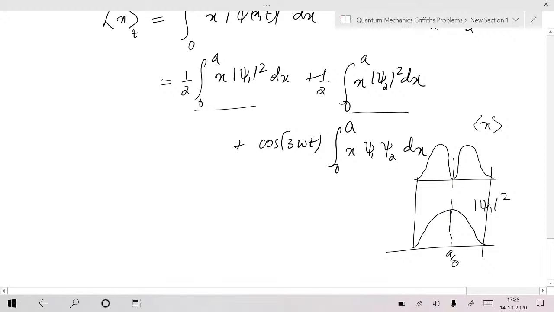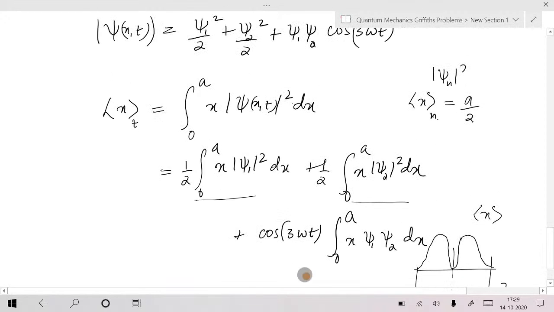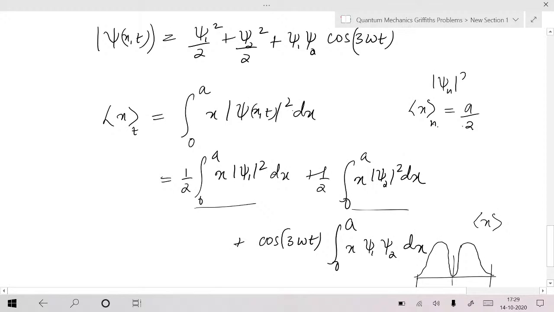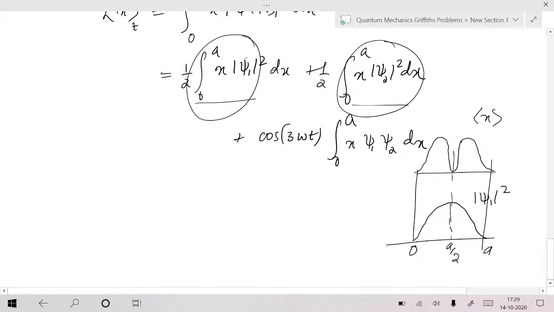Average of the repeated measurement on the identically prepared system, if you take that, you should get a by 2, because it is 0 to a. So that's why your expectation x for the nth state should be a by 2. This integral should be a by 2, you should remember that one. Only one integral needs to be solved, a by 4 plus a by 4.